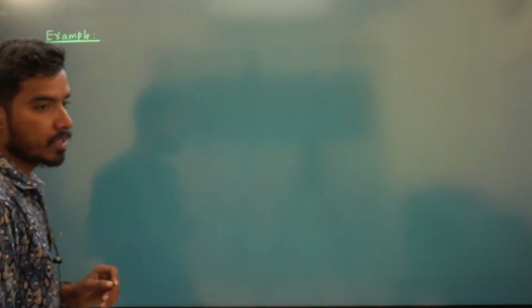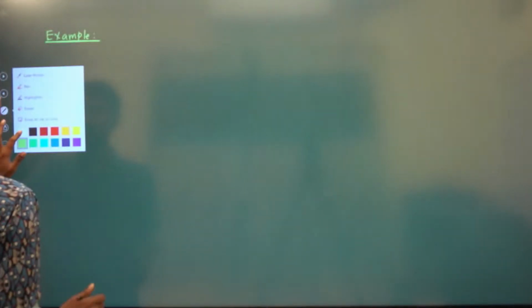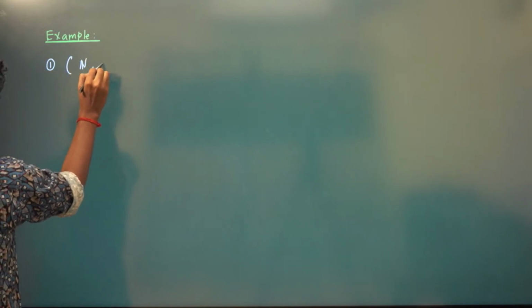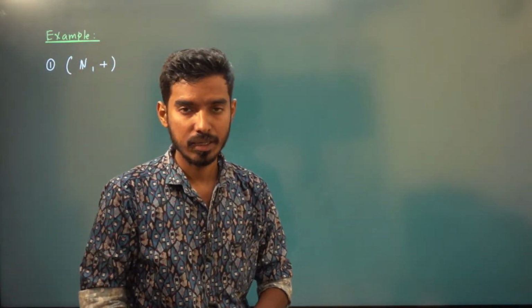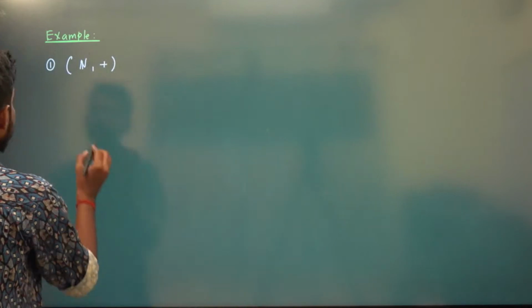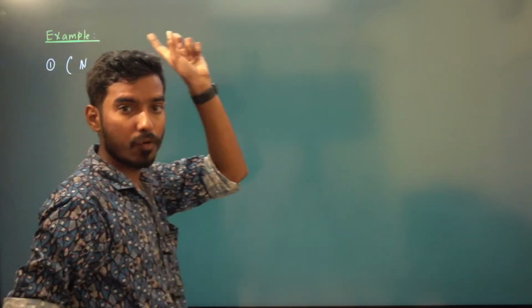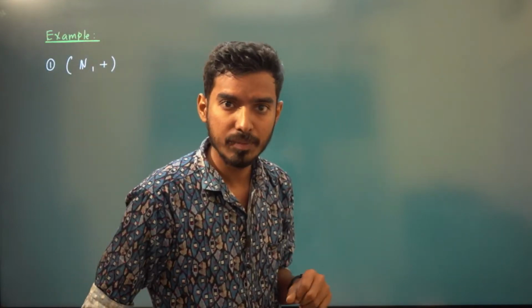First is example one. First we'll discuss the number systems, which number systems form a group with respect to some operations. So the first example: natural numbers with respect to the binary operation plus. Here our set G is N. First itself you need to denote the binary operation. As I said, you have to predefine that binary operation in the beginning itself.